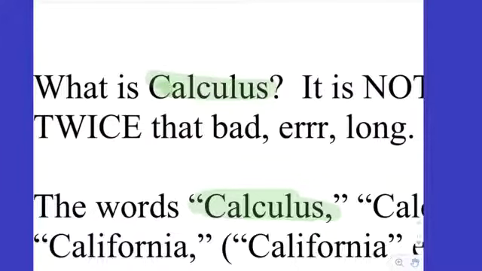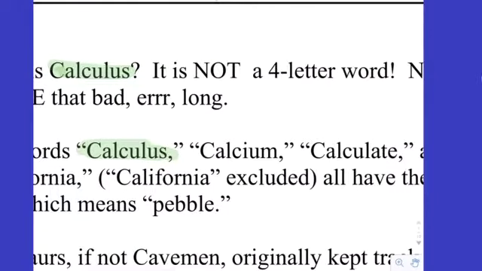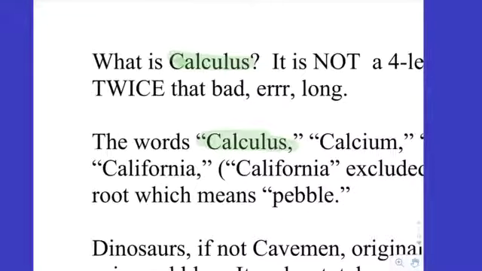Yeah, calculus comes from the root calc, like calcium, right? Which means stone. Calculus comes from the root word for stone. So words like calcium, calculate, not California, by the way, as it says right there. They all come from the root word that means stone or pebble. So why do you think they would use that root to describe the capstone math course in high school?